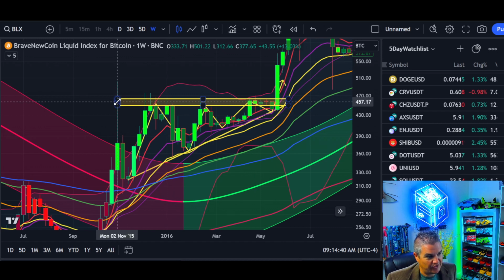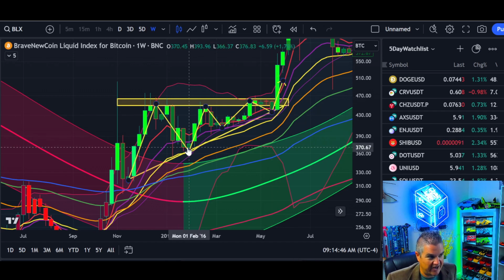This started in November of 2015 and did not break out until May of 2016, right? So we formed a higher low. Weeks later, took us back to the same resistance zone after forming a higher low. Right as the Gaussian channel turns green on the weekly, our local low is in and we start to rally back to resistance zone, right? These will be important for current day results, right?